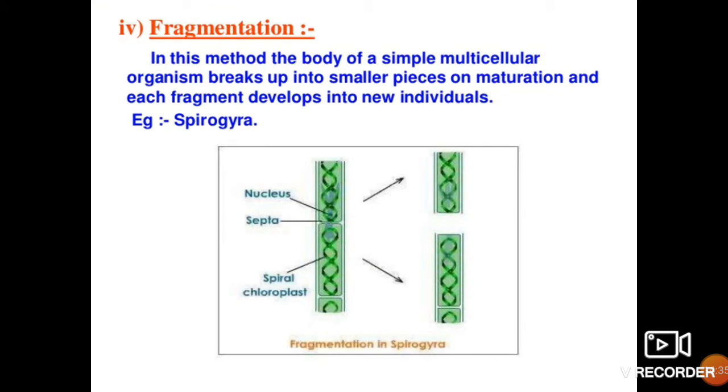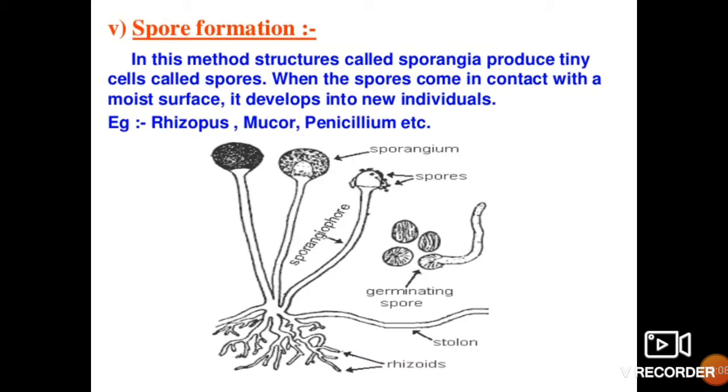Fragmentation. In this method, the body of a simple multicellular organism breaks up into smaller pieces on maturation, and each fragment develops into a new individual. Means in this organism, if it is following the fragmentation mode of asexual reproduction, that organism gets broken into smaller pieces, and these smaller pieces upon maturation will divide and redivide, and develop into a new individual. For example, Spirogyra.